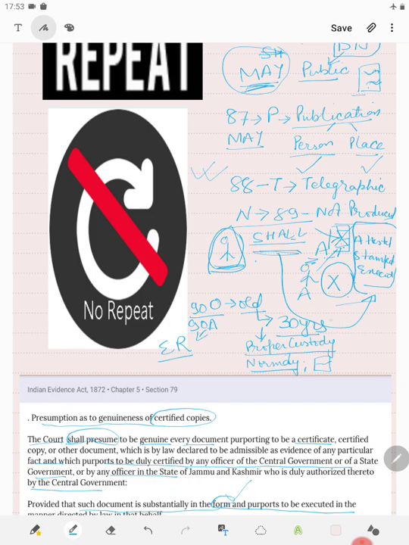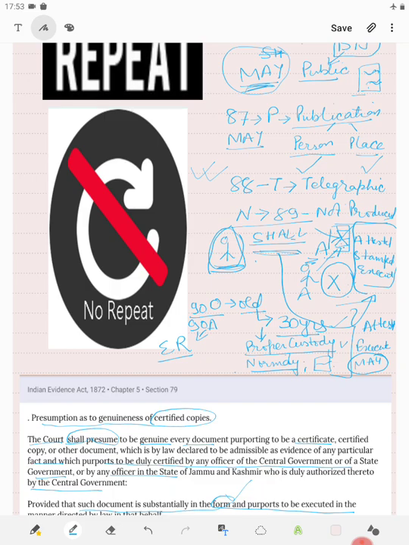So if a document is 30 or more years old and is produced from proper custody, meaning from a proper place and from a proper person, then the court may presume that it was attested and executed by the person whose signature is there. This is what is regarding 90.